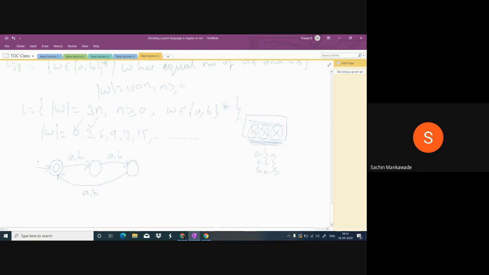Length 0, epsilon, length 3 done. I'm repeating: initial is final for length 0. This is for length 1, no. Length 2, no. Length 3, yes, going to the final. Length 4, no. Length 5, no. Length 6, we will go back. Length 7, no. Length 8, no. Length 9, we will go to the final. So this machine accepts all strings, any combination of A and B, of length multiple of 3. Yes or no? Do you all agree? Will this machine accept all strings of length multiple of 3 or not?